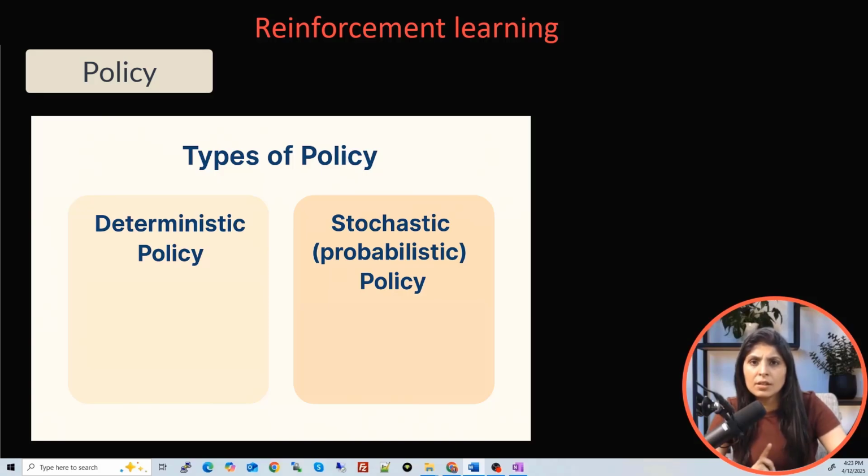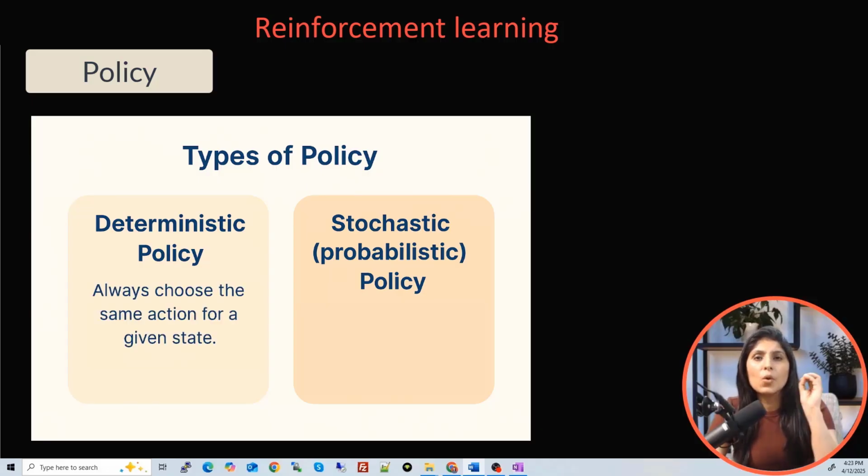The first one is deterministic policy. In this case, the agent will always choose the same action for a given state. Whenever the same state occurs, the agent will choose that particular action. This is what deterministic policy is.